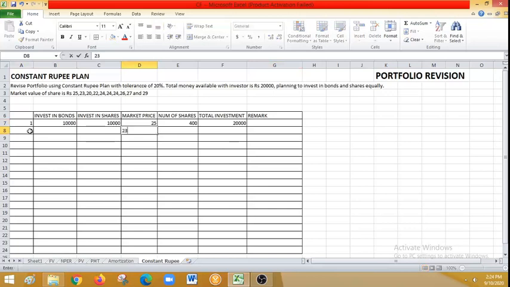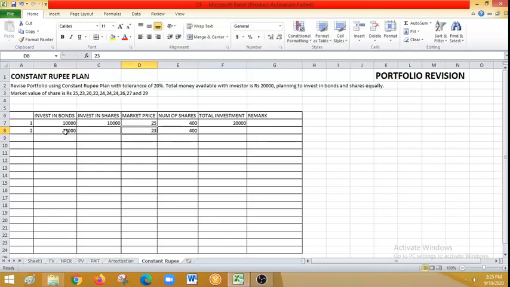The market price is 23. You can see here that from 25 the market price has gone down to 23. The trigger point is 20%. From 25, moving down to 23 is hardly 10%. It is not 20%, so there is no need to change the portfolio. The portfolio will be changed only when it hits the trigger of 20%. From 25 to 23, it is only 10%, so I am not changing. The money invested in bonds is not going to change. The money invested in shares will change, because you see I have 400 shares.